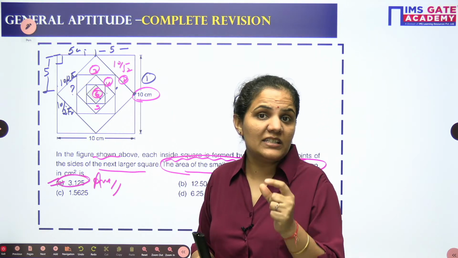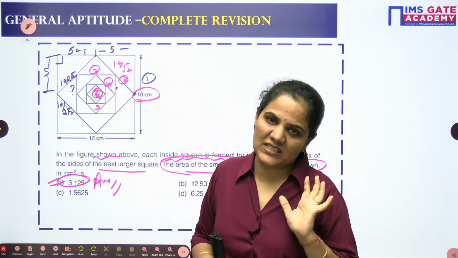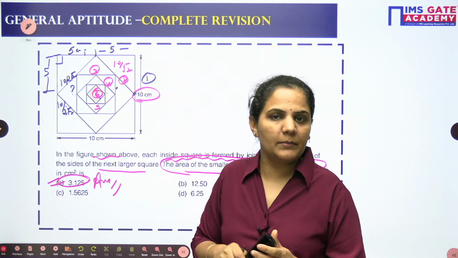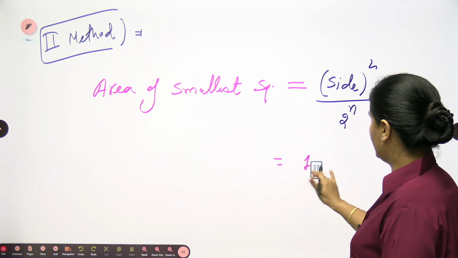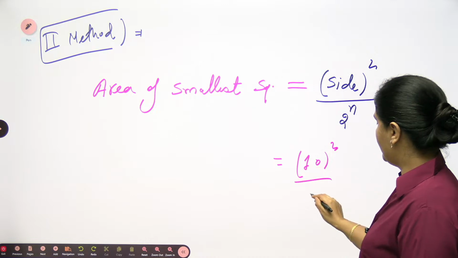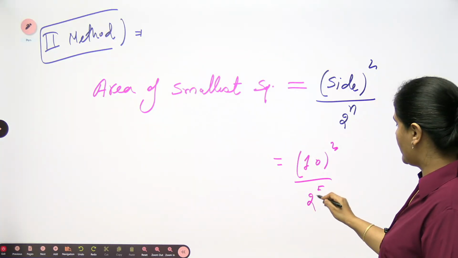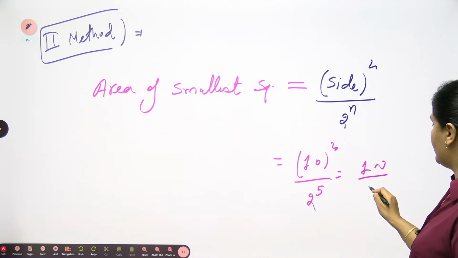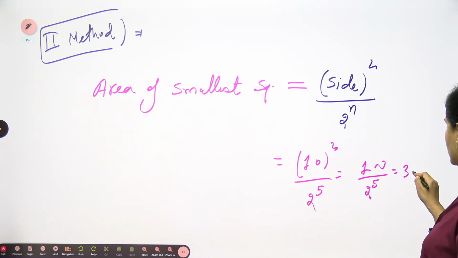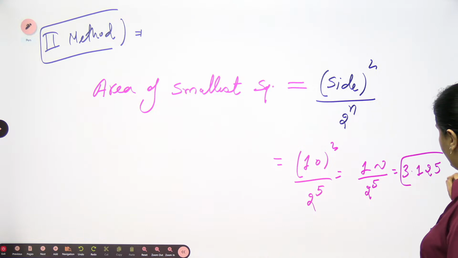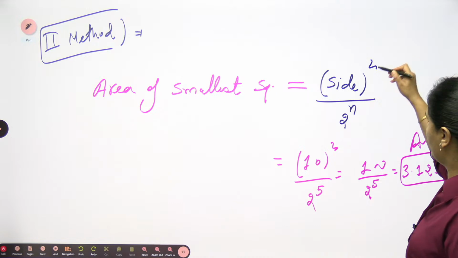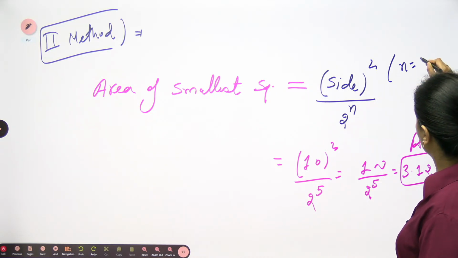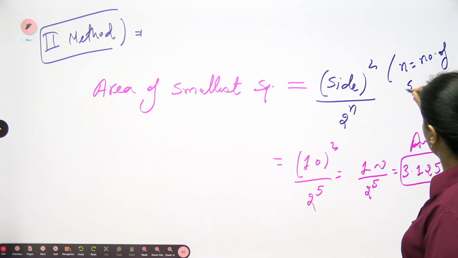We count from where the midpoint concept starts, from where you are joining the midpoints. So directly you can write: side is given, that is 10 square, divided by 2 power n, and n is 5 as this is the 5th square. So directly you can write 100 by 2 power 5. When you solve, it will give you 3.125, which is option A. Here n is equal to the number of the required square.